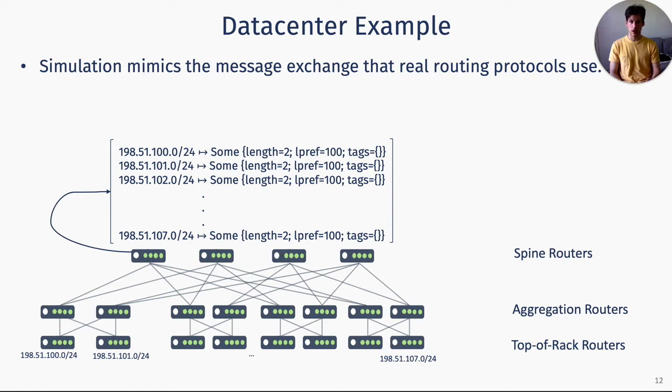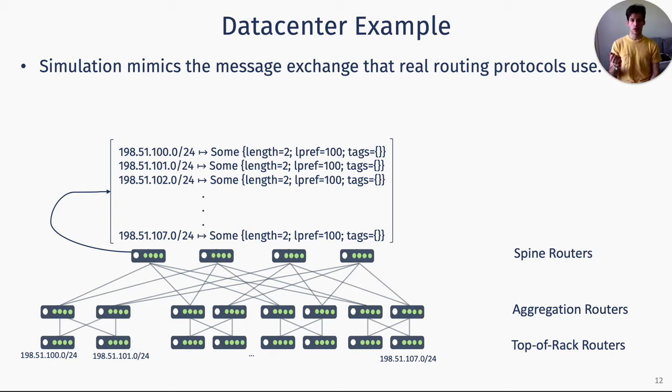Notice here that for the map computed by the spine routers, there is a lot of redundancy. Basically, the routes towards all destinations are the same. So a naive implementation of maps will not scale very well, as these data centers have hundreds or even thousands of destinations.